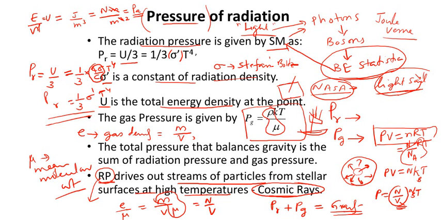For example, the radiation pressure at the surface of earth, that is, at a distance of 1 astronomical unit from the sun, is only of the amount of around 9 micropascal. Means 9 into 10 raised to minus 6 Newton per